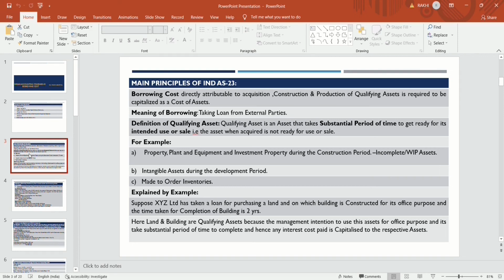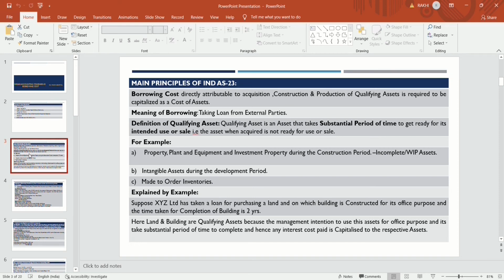What do you mean by qualifying asset? A qualifying asset is an asset that takes a substantial period of time to get ready for its intended use or sale. Any asset which takes a substantial period of time to get ready for its intended use or sale is to be treated as a qualifying asset. And any cost incurred for the acquisition, construction and production of that qualifying asset is to be capitalized with the cost of the asset.